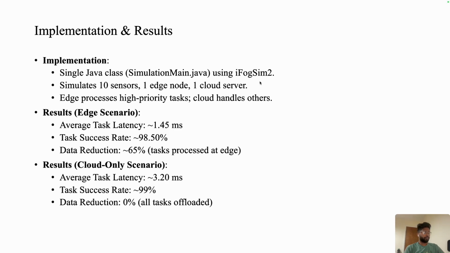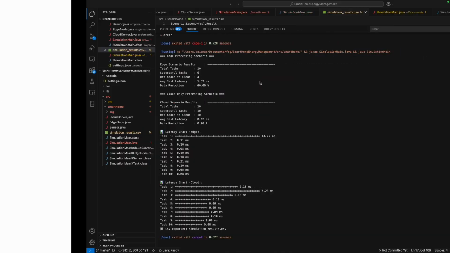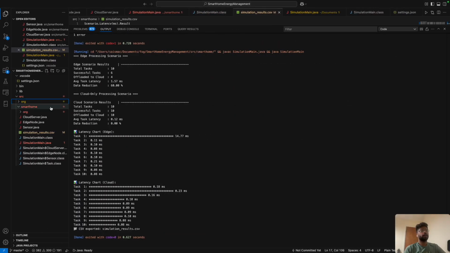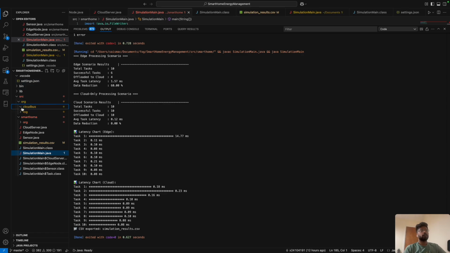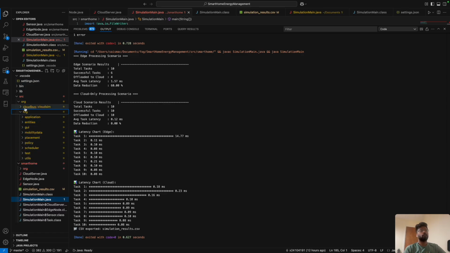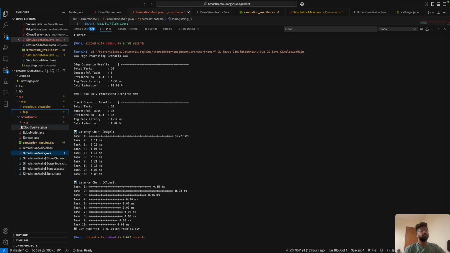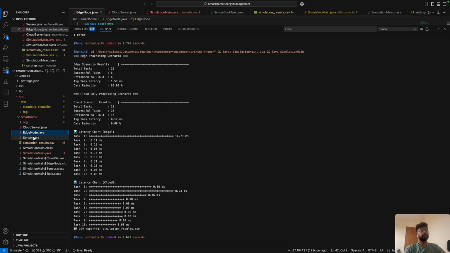Let me show you the implementation part. Here we have the fog simulation requirements, and then this is for the cloud server, this is for the edge server, this is for the sensors, and this is for the simulation part. And when we run this,